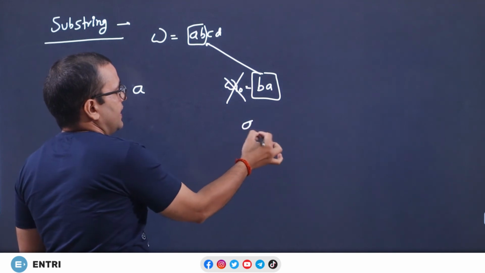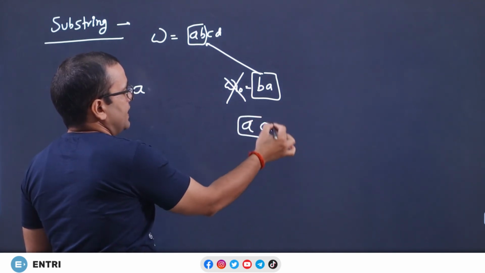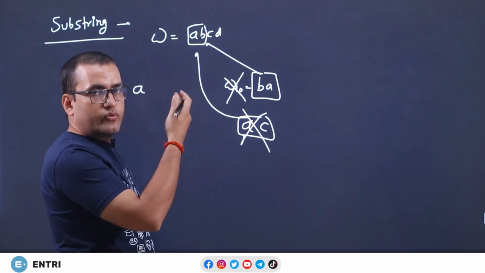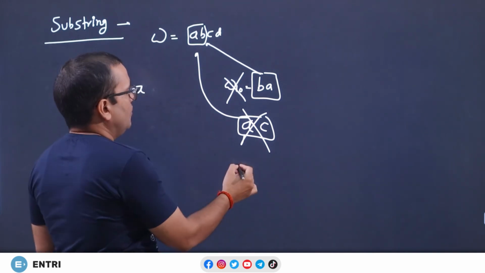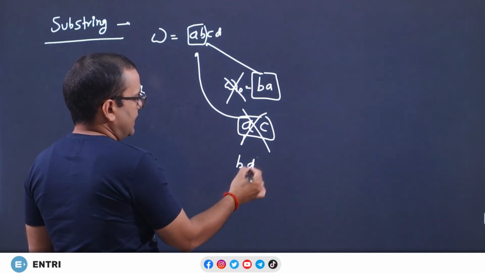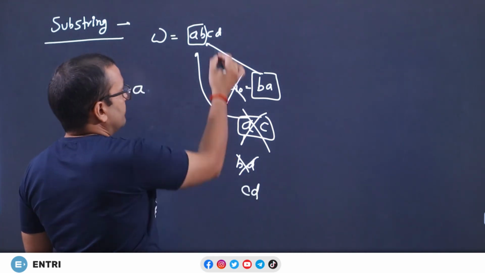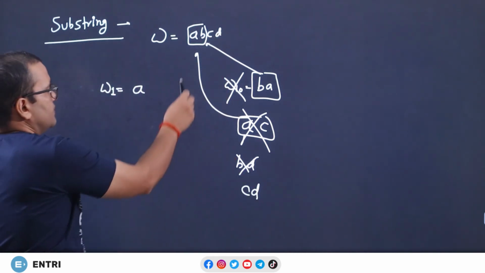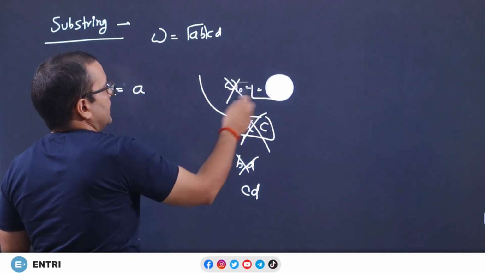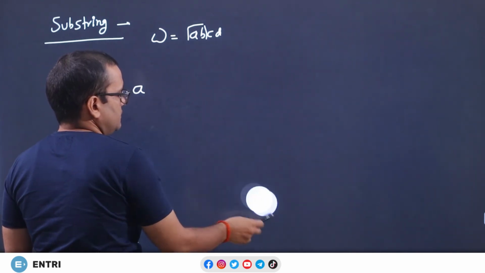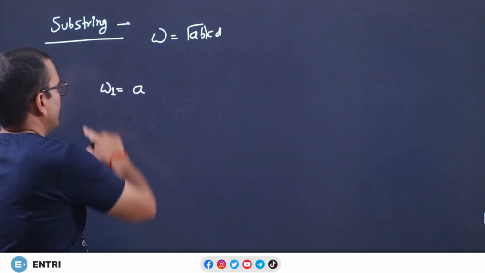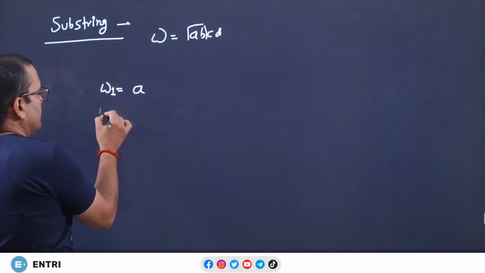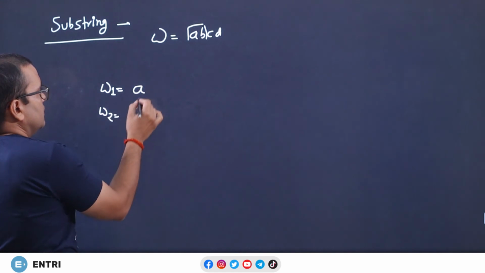Now what about AC? Can you locate AC as it is here? No. A is followed by B in this string. We are saying AC is not there. What about BD? Again no. What about CD? Yes, we have CD in this string. So the conclusion is, what are substrings? Those that you can locate within the string.